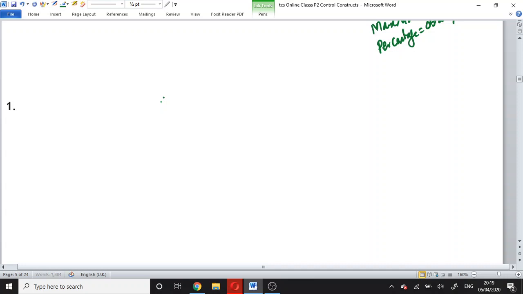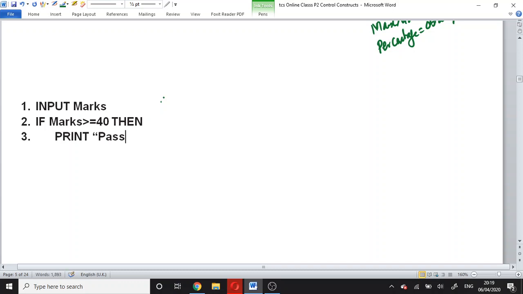What have I written? We are writing some statements. Input marks. If marks is greater than or equal to 40, then print pass, else print fail.